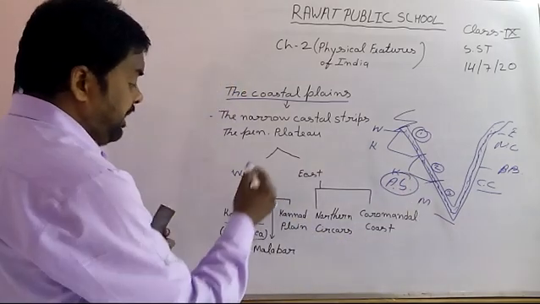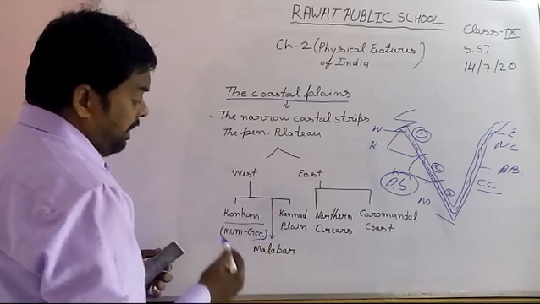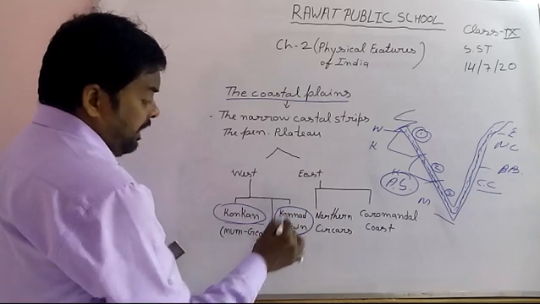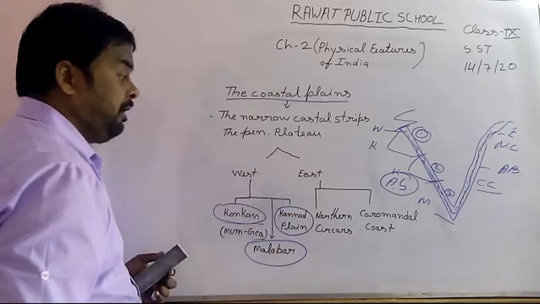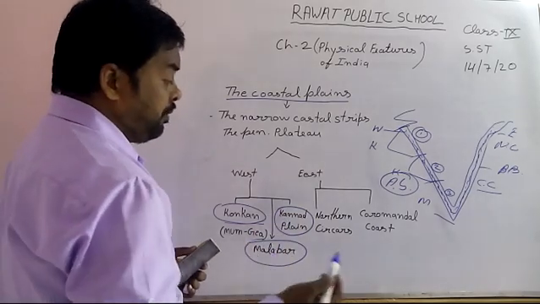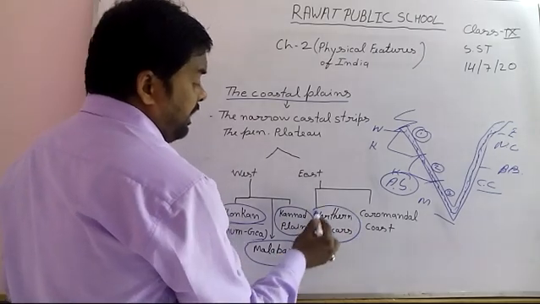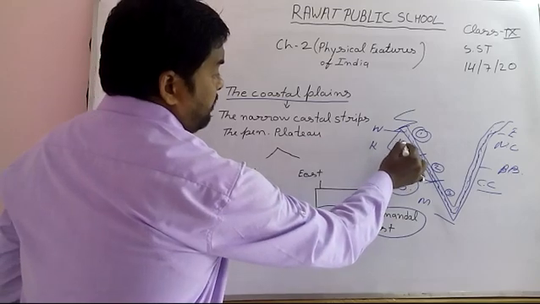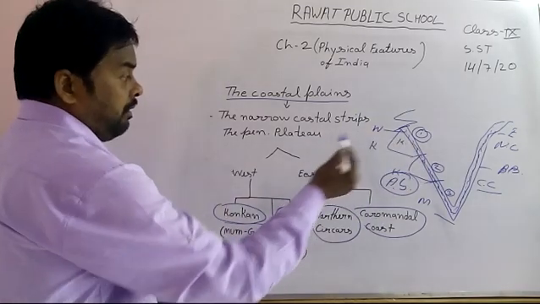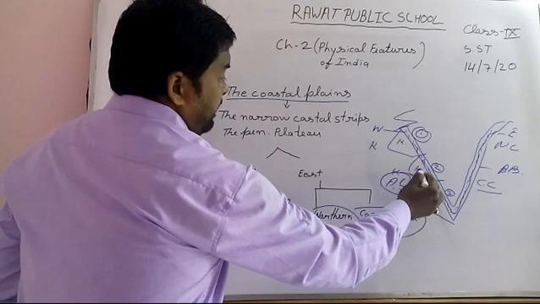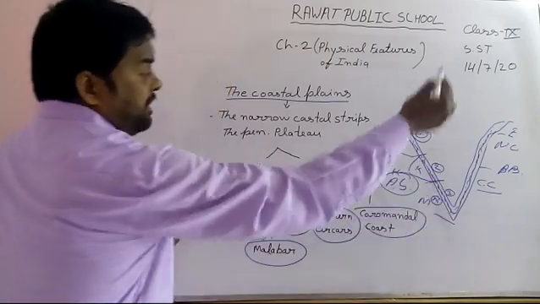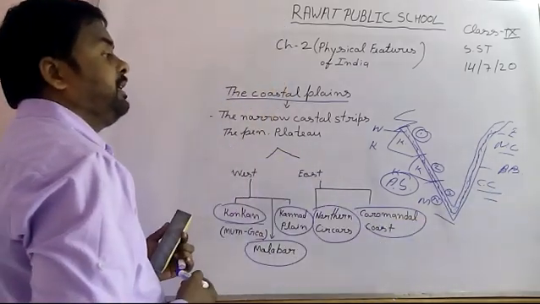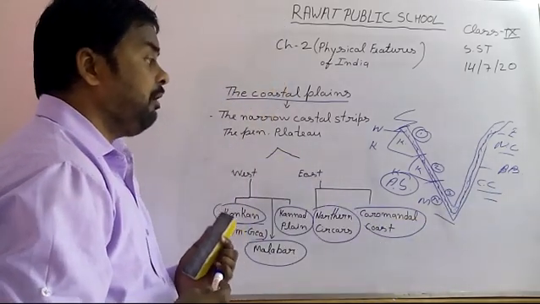The western part is divided into another three parts. First is Konkan plain, second is Kannada plain and third is Malabar plain. Also the eastern part is divided into two parts, Northern Sarkar and Coromandel Tat. This is Konkan plain, this is Kannada plain and this is Malabar Tat. The upper side of the eastern part is Northern Sarkar and the southern part of the eastern side is Coromandel Coast.